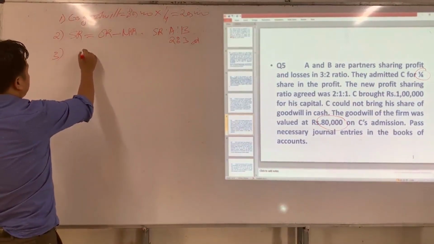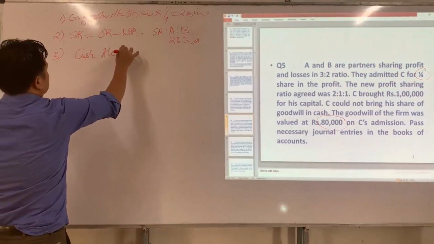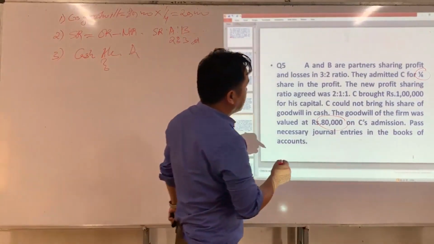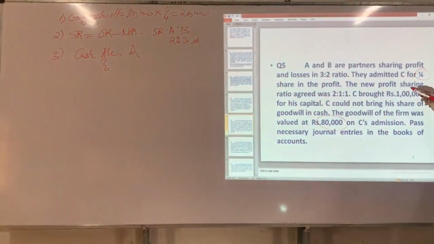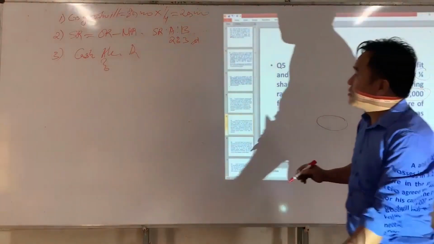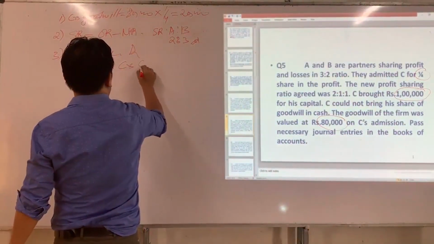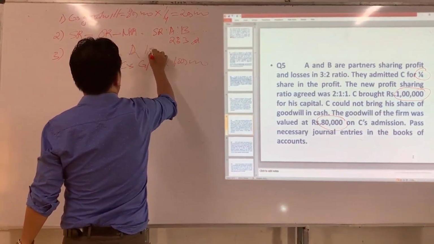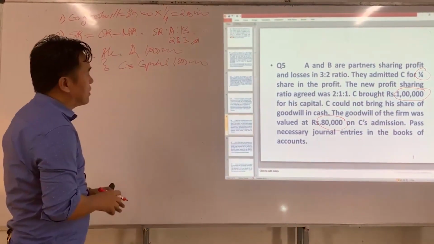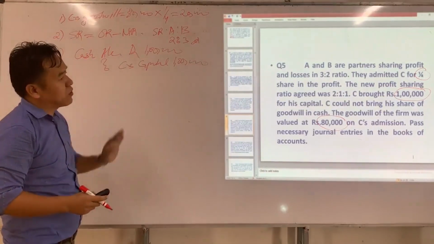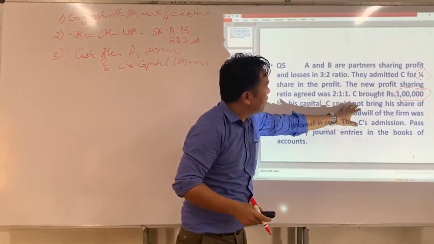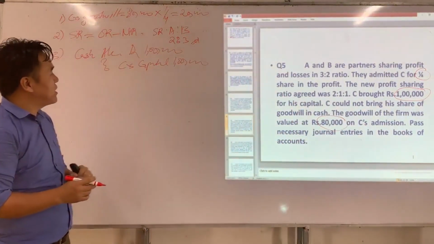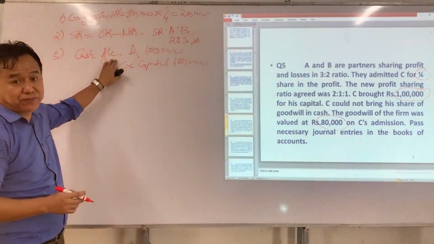So the journal entry will be cash account debit to C's capital. C has brought ₹1 lakh, so C's capital is ₹1 lakh. Here we can't record premium for goodwill because C is not able to bring his share of goodwill in cash. So if he fails to bring goodwill in cash, we can't record it here.